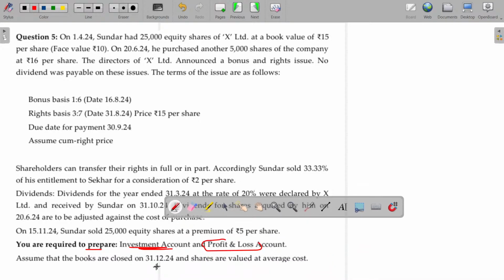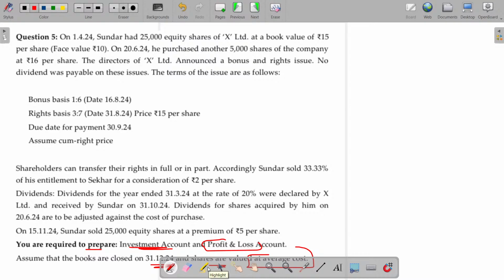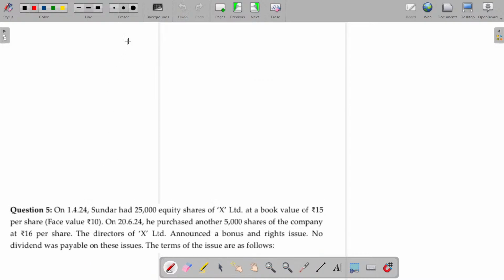Assume the books are closed on 31st December and shares are valued at average cost. Year end being 31st December. Investment account. 1st Jan 2024, I can make it 1st Jan 24.